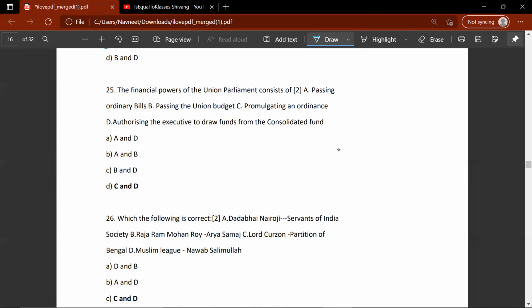Okay, so moving on. The financial powers of the Union Parliament consist of A, passing ordinary bills. Note they're talking about financial powers. B, passing the Union budget. So B would be correct. C, promulgating an ordinance. D, authorizing the executive to draw funds. So D would be correct. B and D. So C would be the correct option.